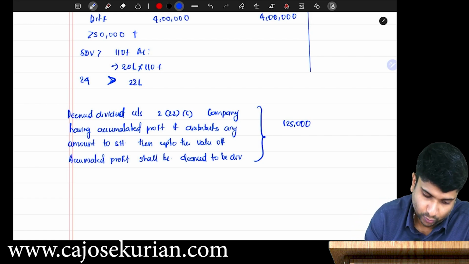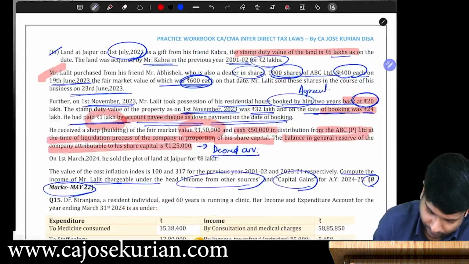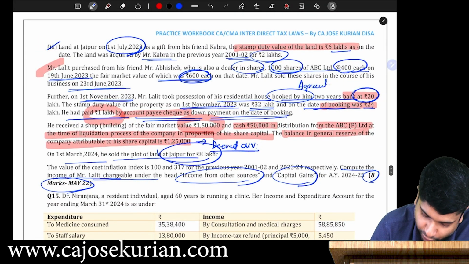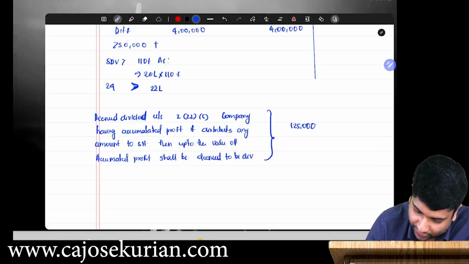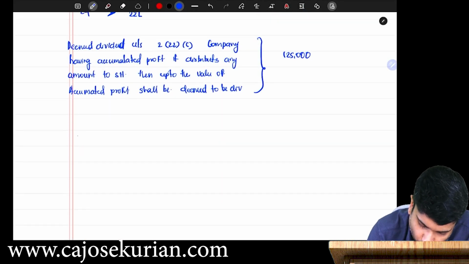Yes. So what is next? On 1st March 2024, he sold plot of land at Jaipur for 8 lakhs. So there is something related to capital gain, when he sold on 1st March 2024. So you tell me, when he sells that particular land, what will be the full value consideration?